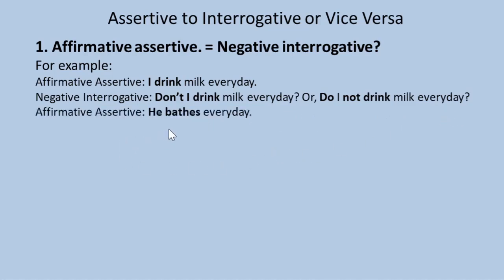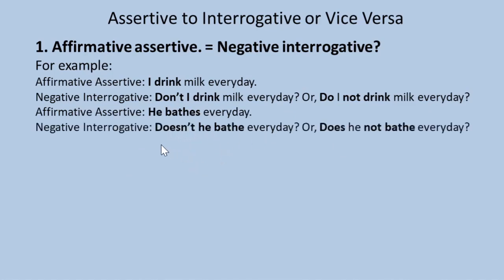Affirmative assertive, he bathes every day. Negative interrogative, doesn't he bathe every day? Or does he not bathe every day? So look at the sentence. It is an affirmative assertive. And don't I drink milk every day or do I not drink milk every day is a negative interrogative.